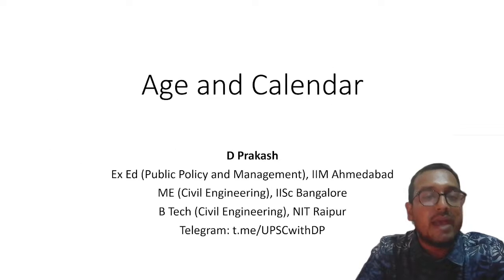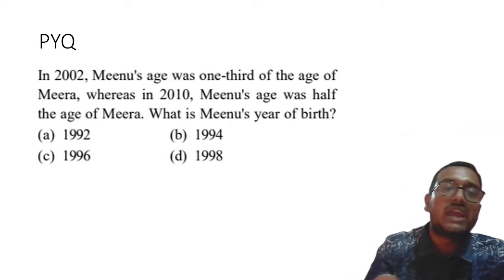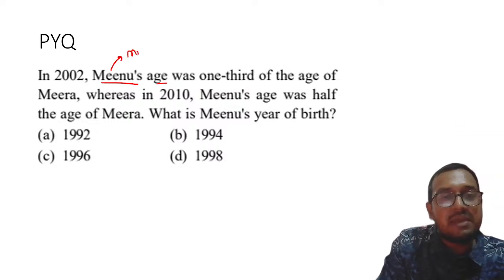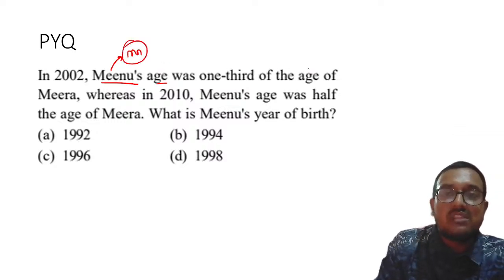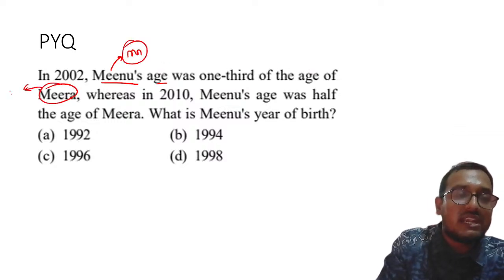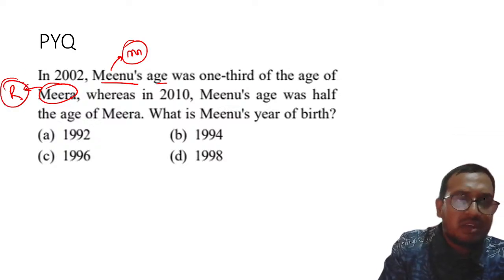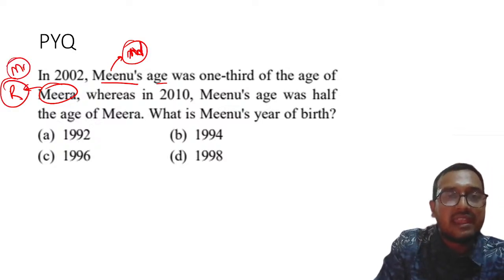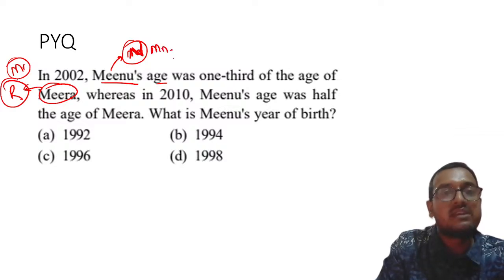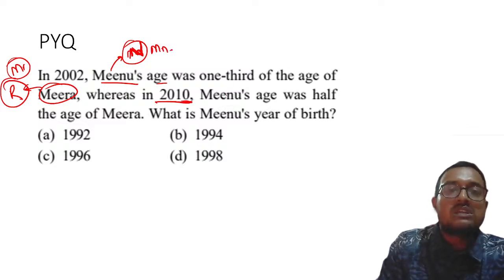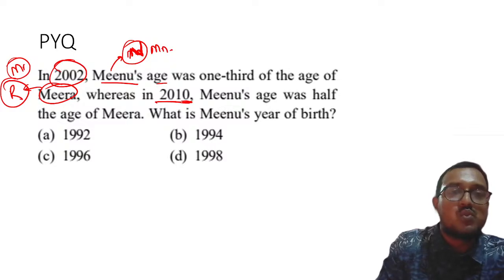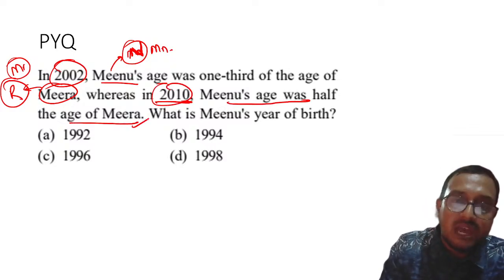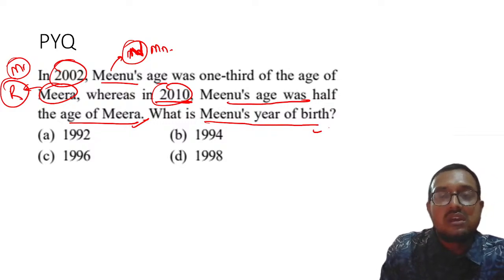Now my dear students, let us go back and try to solve the questions which we had picked up. In 2000, Minu's age, so I will write her as MN, was 1/3 of the age of Meera, so I will write her as R or MR. Anything is fine. Here I could have written N, and that would have saved my work. Whereas in 2010, Minu's age was half the age of Meera. What is Minu's year of birth?